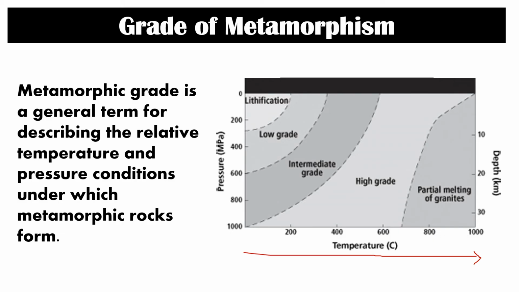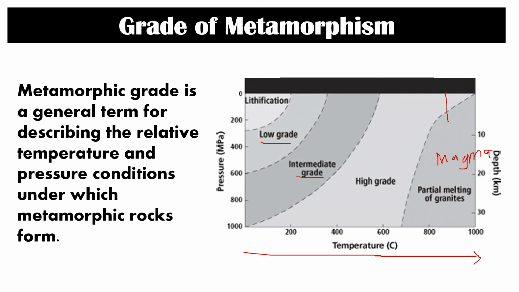So at around 200 degrees Celsius, there will be low grade metamorphism happening. Intermediate grade metamorphism is happening at around 200 to 400 or around 500 degrees Celsius. And high grade metamorphism may happen or may start at around 600 onwards. But if a rock is exposed to 700 degrees Celsius to 1000 degrees Celsius, then magma formation will happen. No more metamorphism, or there is less chance for metamorphism to happen on a rock.